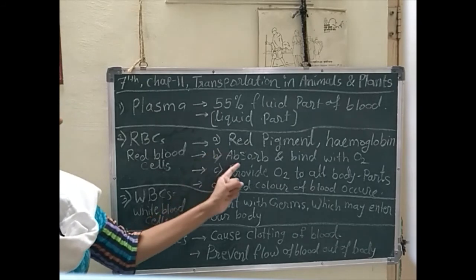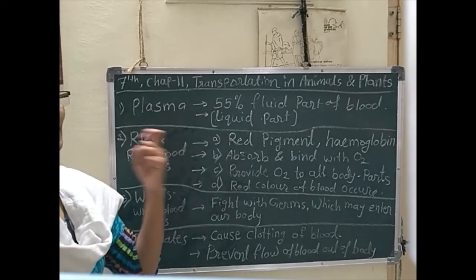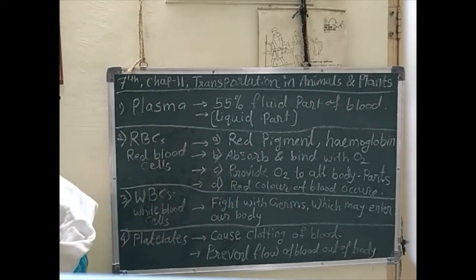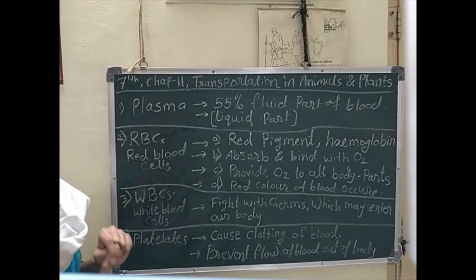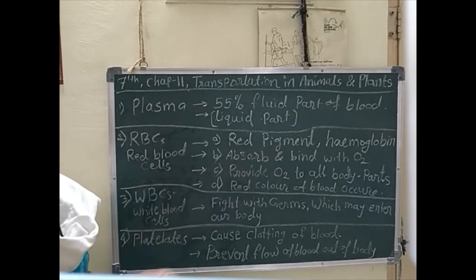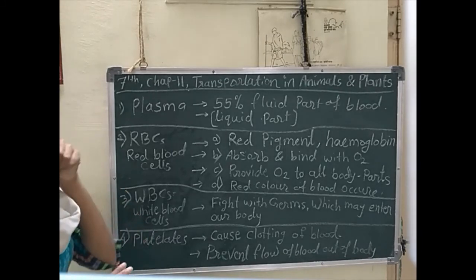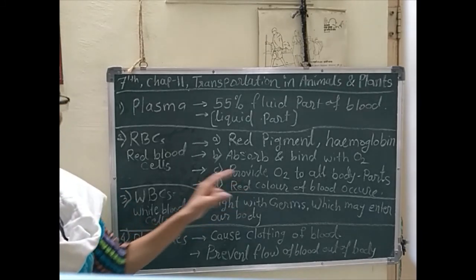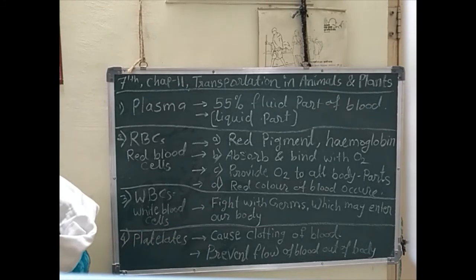It absorbs or binds with oxygen and provides the oxygen that is very much needed by our body to each and every cell. The red color of blood appears due to that red pigment, hemoglobin.